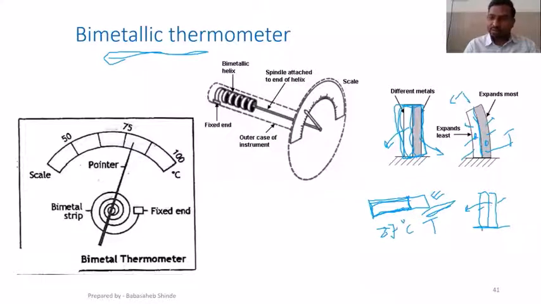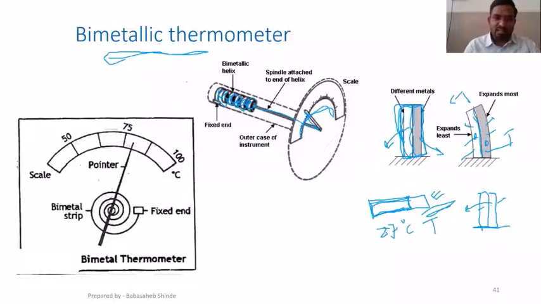Okay. Now, this is a simple construction, but when you want to use this for temperature measurement, what will we do? Instead of taking this simple strip, these two strips will be coiled. Means those two strips will be connected with each other and combinedly they will be given a spiral structure, and that free end will be connected to a pointer, and that pointer will be coupled with a scale.